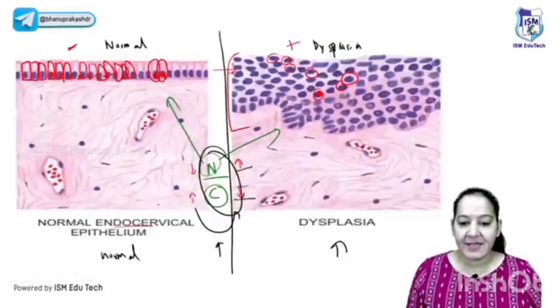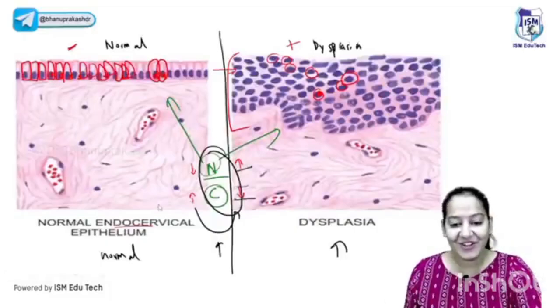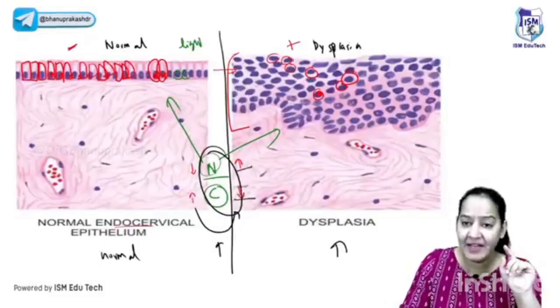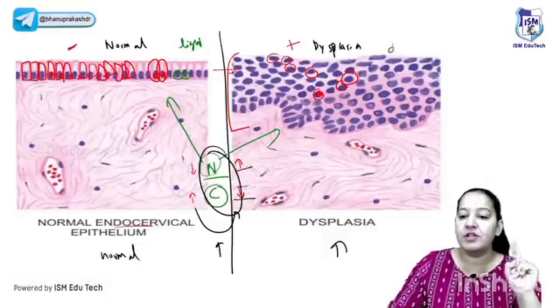So this is the NC ratio. The next is the color of the nucleus. You have seen the size. Now let's appreciate the color of the nucleus. Here nucleus is light color. And here the chromatin inside the nucleus become condensed. Because of condensation, the nucleus become dark color.